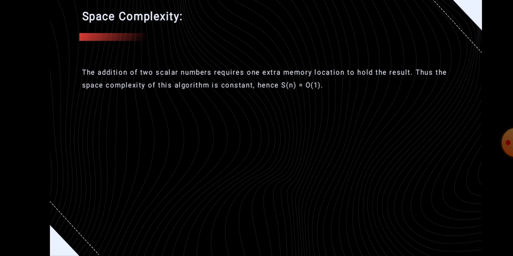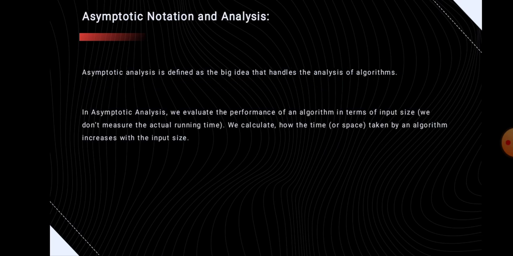Next is the asymptotic notation and analysis. Asymptotic analysis can be defined as a big idea that handles the analysis of algorithms. In asymptotic analysis, we evaluate the performance of an algorithm in terms of the input size. So we calculate how the time taken by an algorithm increases as the input size increases.